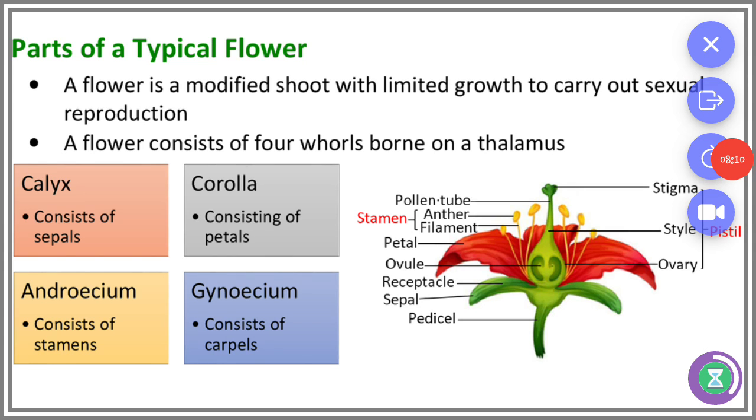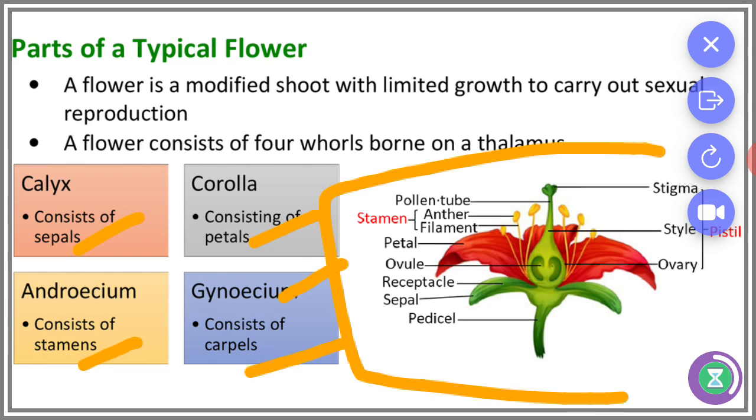And the calyx consists of sepals, the corolla consists of petals, the androecium consists of stamens, and the gynoecium consists of carpels. And this is the flower. That is a bisexual flower. Bisexual flower means the same flower has a male reproductive part and a female reproductive part.